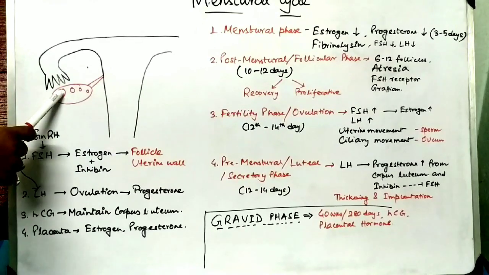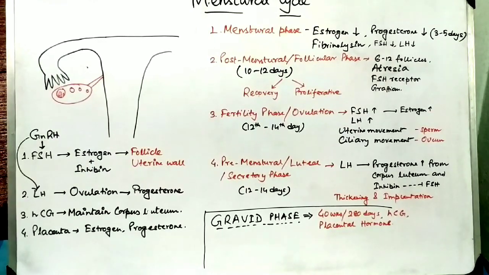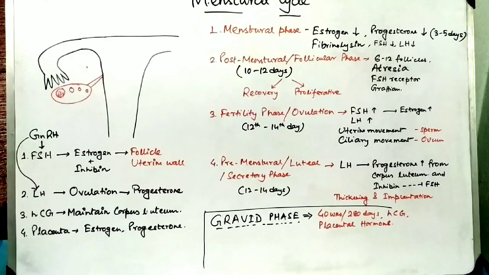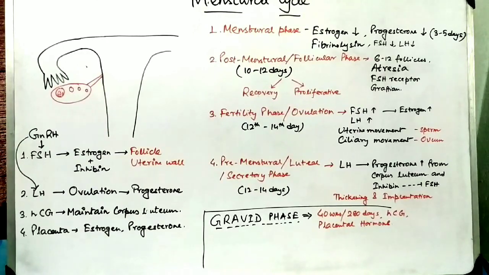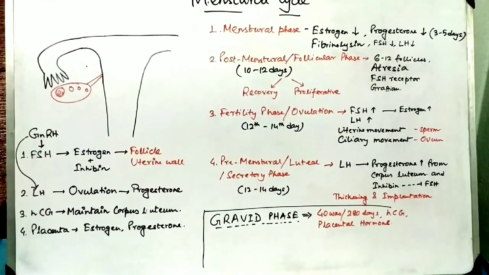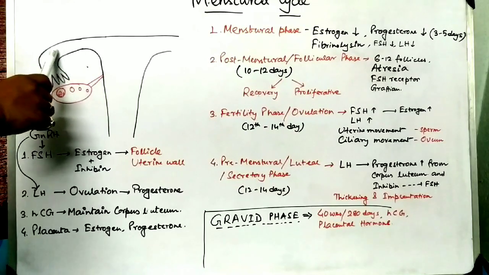Now this Graafian follicle will release its ovum into the fallopian tube, and inside the fallopian tube there are ciliary movements which transport the ovum into the ampulla.